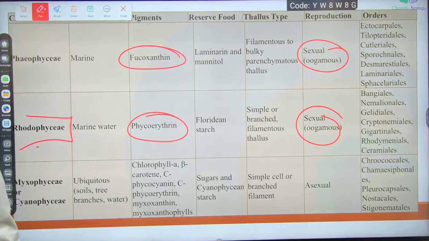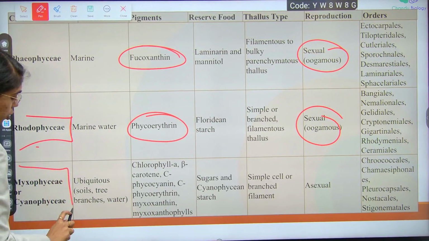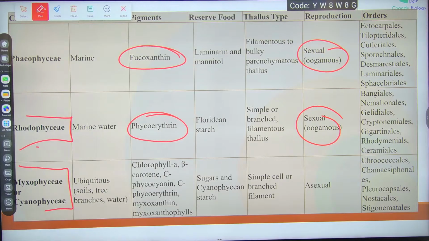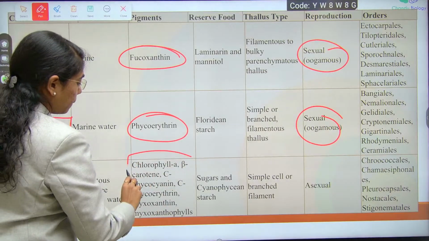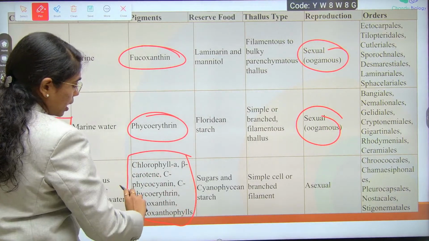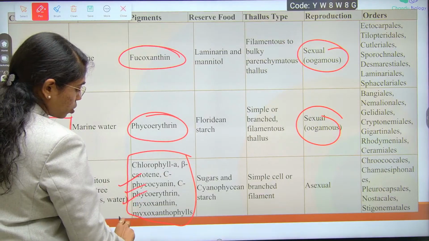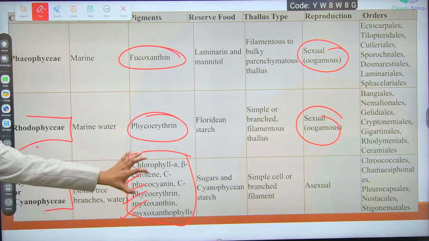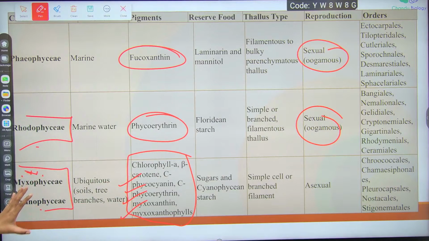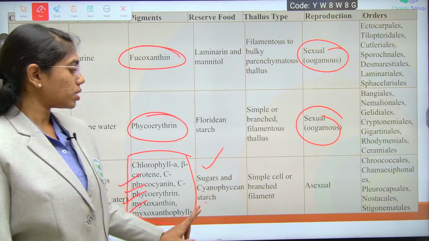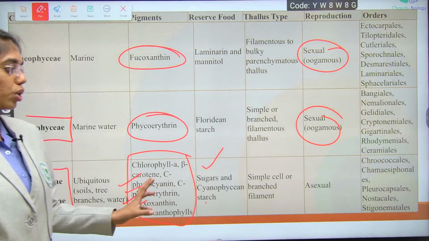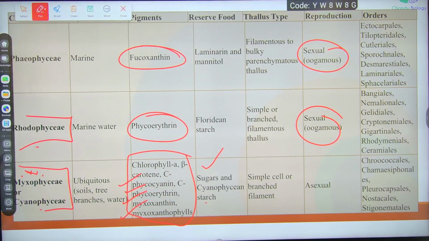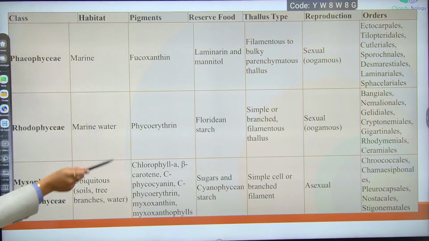And lastly, Myxophyceae or Cyanophyceae. Here you can observe diverse pigmentation: chlorophyll a, beta carotene, phycocyanin, phycoerythrin, myxoxanthin, myxoxanthophylls. These are the major pigments observed in Myxophyceae or Cyanophyceae. Reserve food material is sugars, and Cyanophycean starch is the reserve food material. Mode of reproduction is asexual only. Clear? These are the classes.